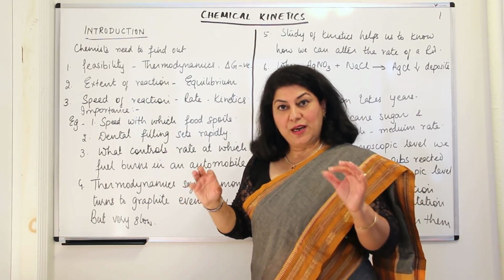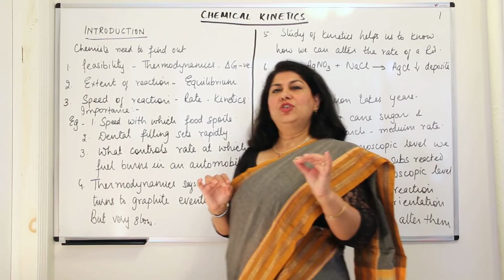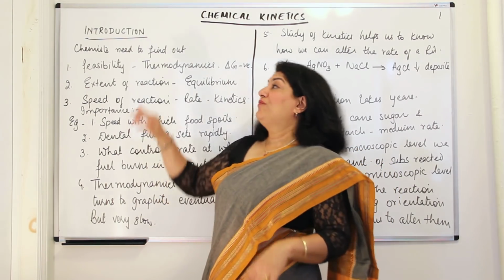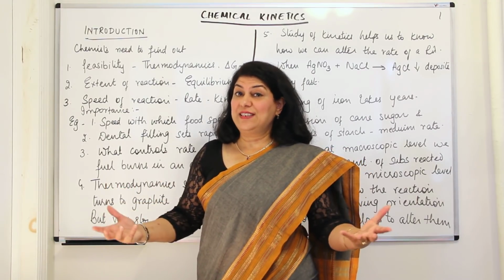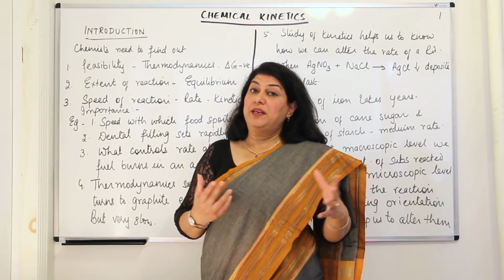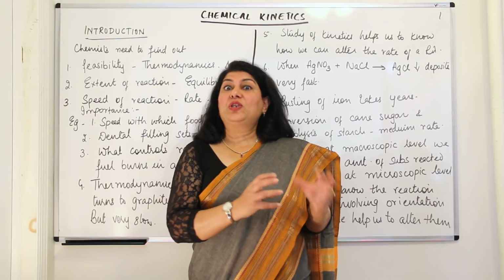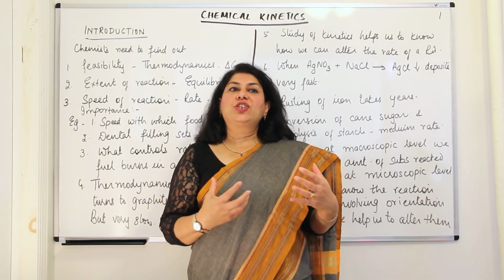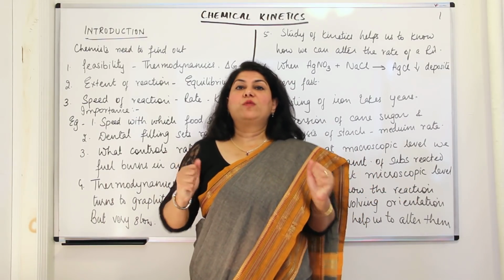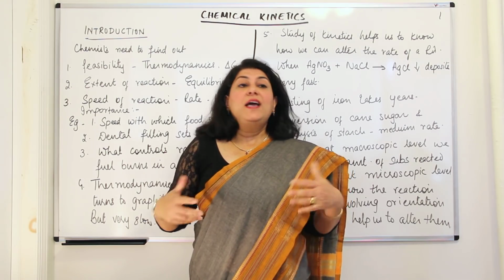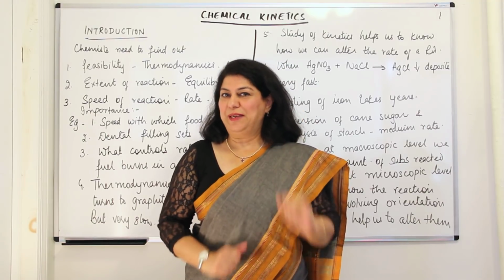In this chapter, he understood the feasibility of a reaction. And he understood that for a reaction to be spontaneous, the value of delta G, that is the free energy change, should be negative. If delta G is negative, the reaction is feasible or it tends to be spontaneous. This was very important information to know, whether a reaction is actually possible or not. So Swami was now equipped with the knowledge of thermodynamics. He knew which reactions are feasible and which are not feasible thermodynamically.